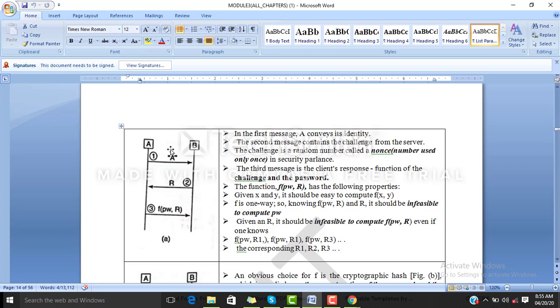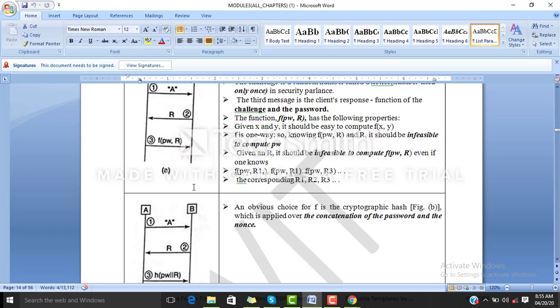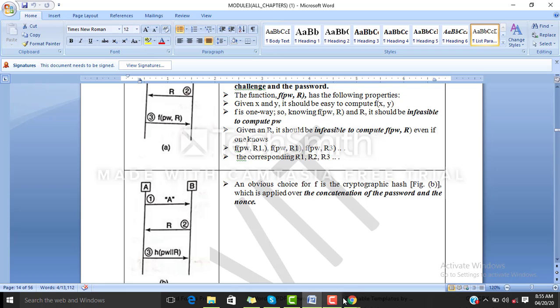A has to respond to that challenge. How does it respond? It responds to the server by computing a function of the challenge and the password. That is one way, students.